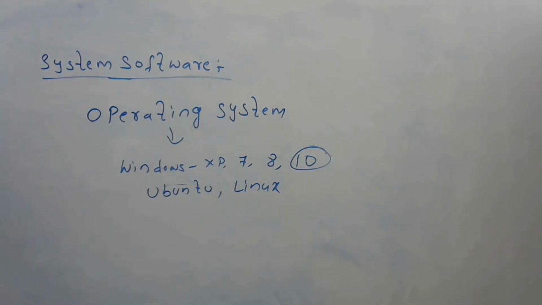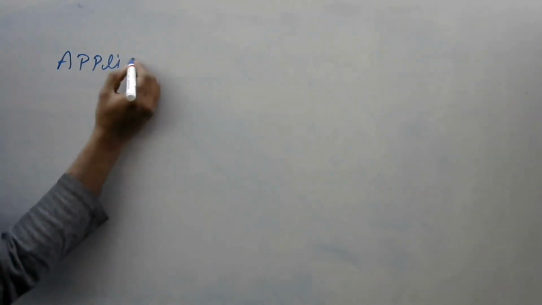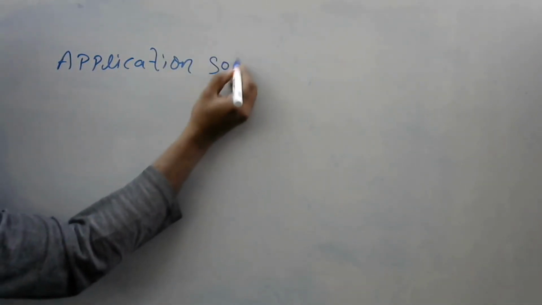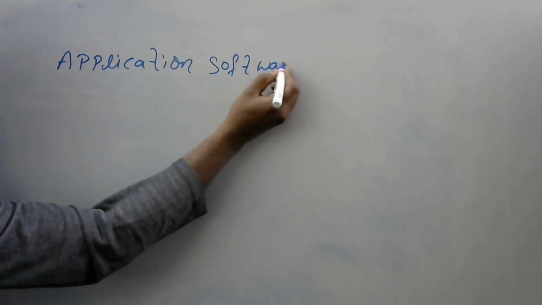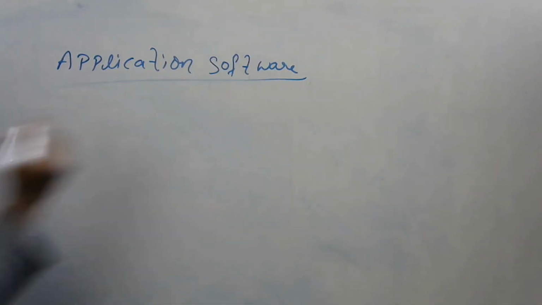Next, coming to application software. So what is an application? Application is nothing but apps.